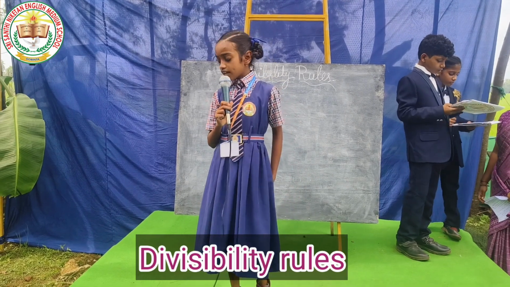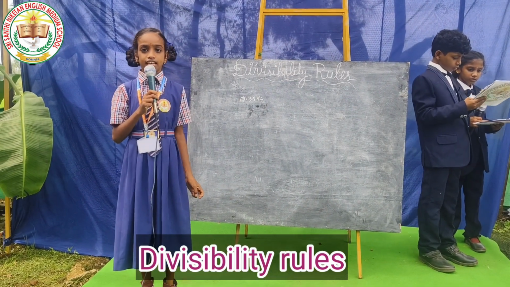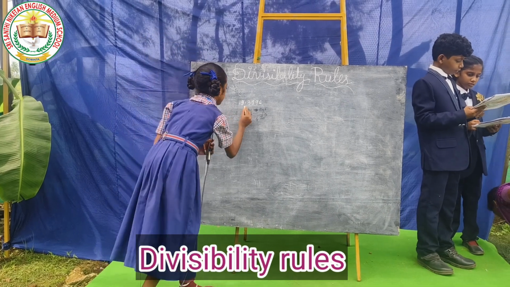Divisible by 3. A number is divisible by 3 if unit digit is 0, 2, 4, 6, 8. For example,